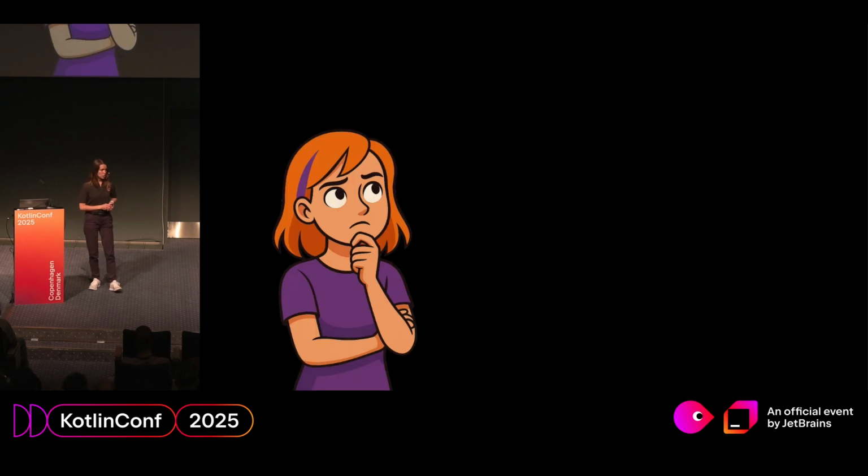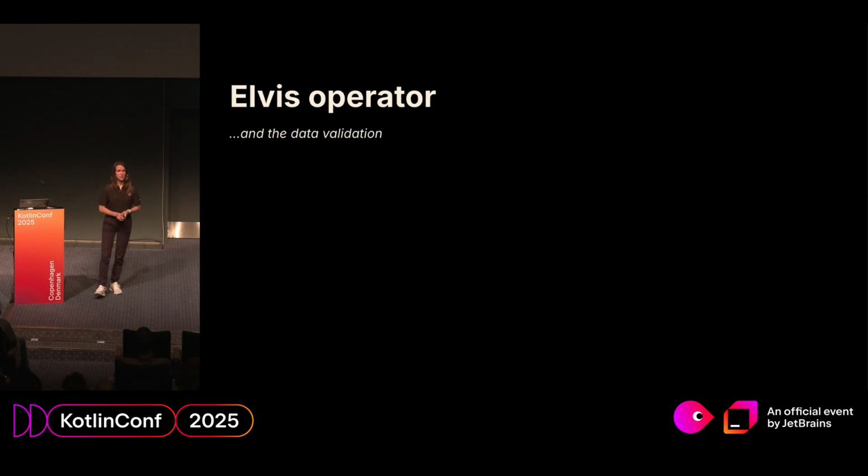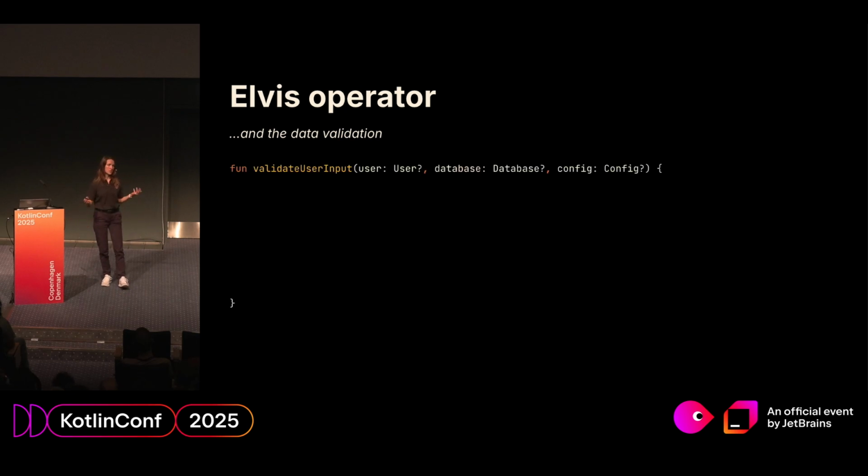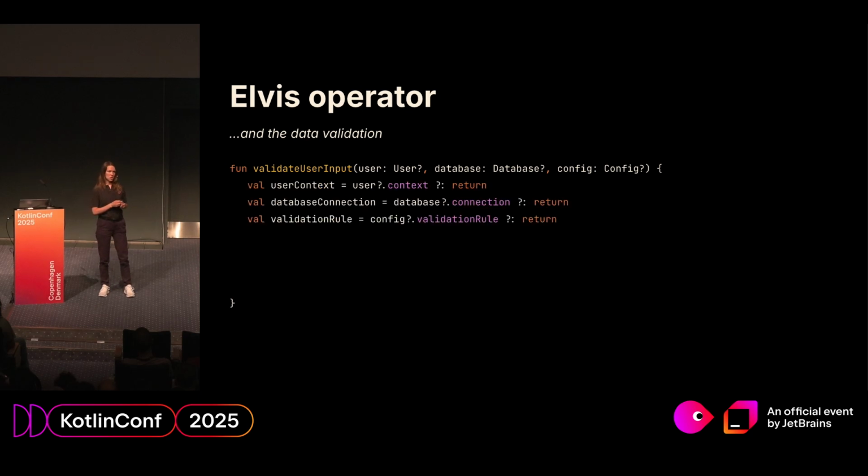Good. How do we use it? Here comes data validation. So let's continue this story with the data class. We now have data validation, where we first initialize all the very plain things, all the regular ones: user context, database connection, and validation rules. And have you noticed here how beautifully defensive this code is? And what is more beautiful are those return statements on the right hand of the Elvis.